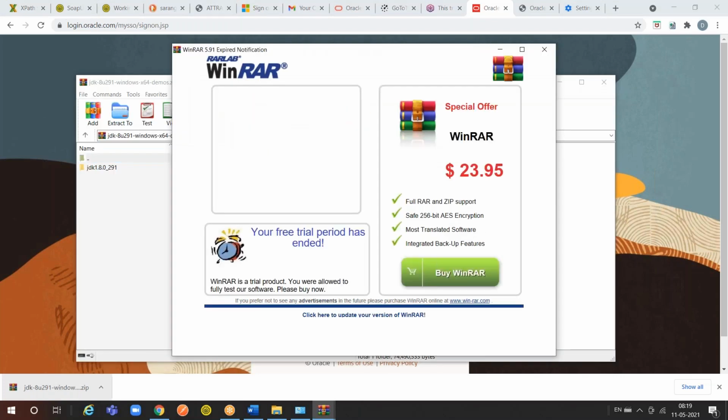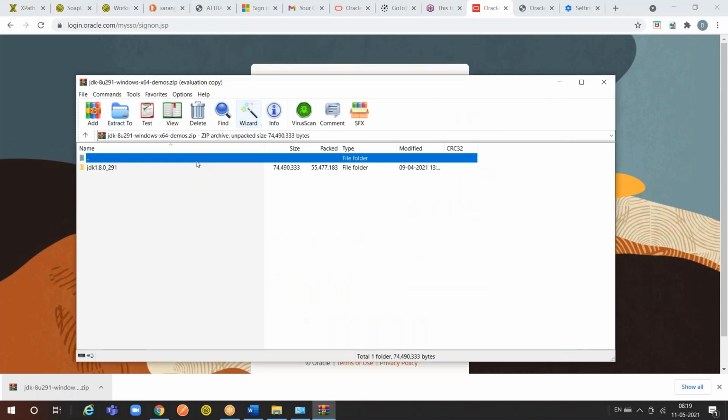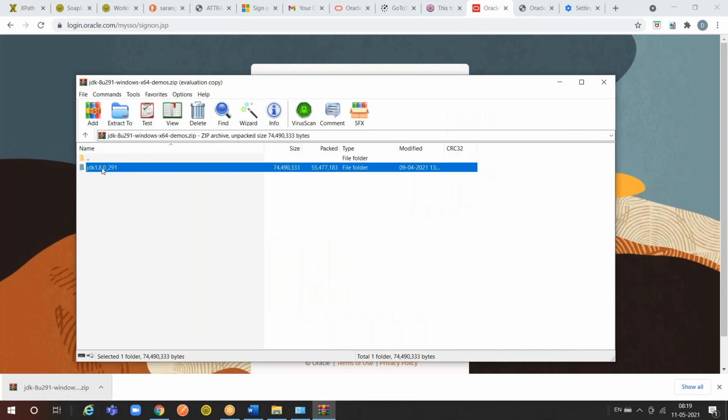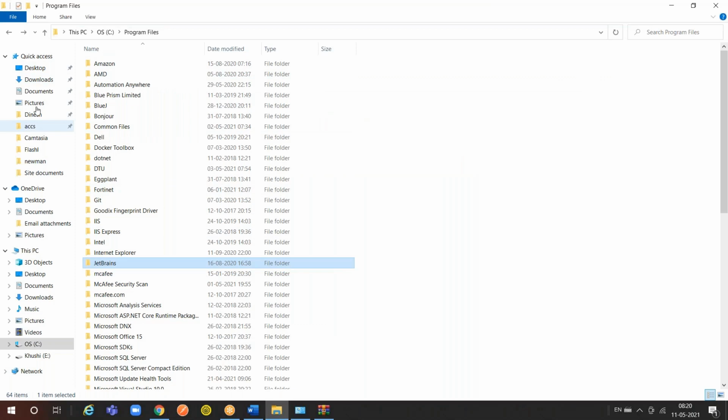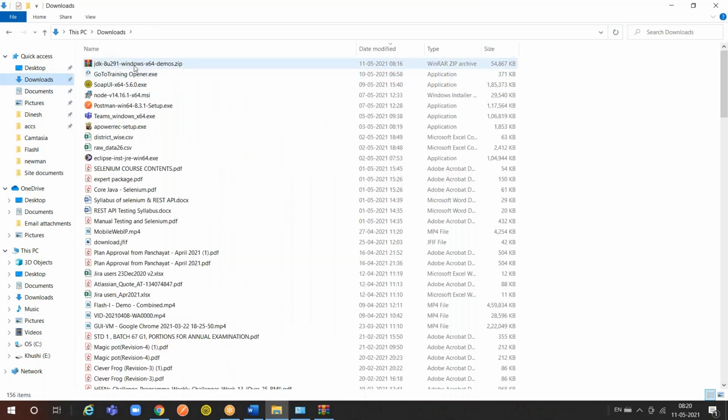Sir, I think it was in a RAR file, sir. I think. Can you please extract it, sir, before you install? It was a zip file. Can you please extract it? Go to the downloads folder, extract. Right, it came as a zip file.